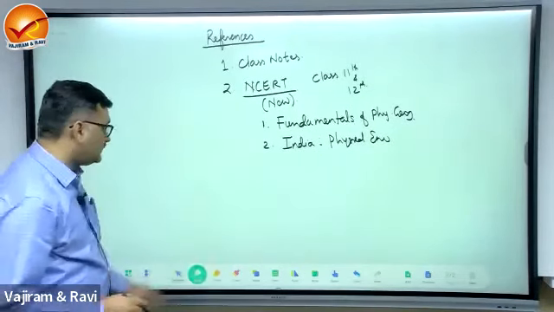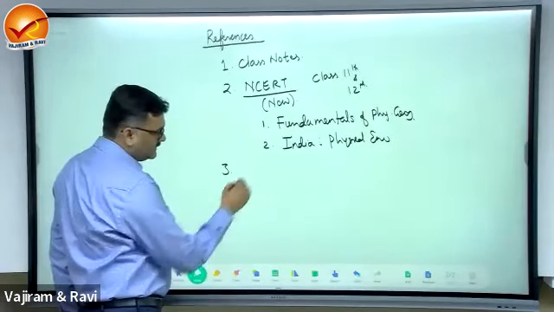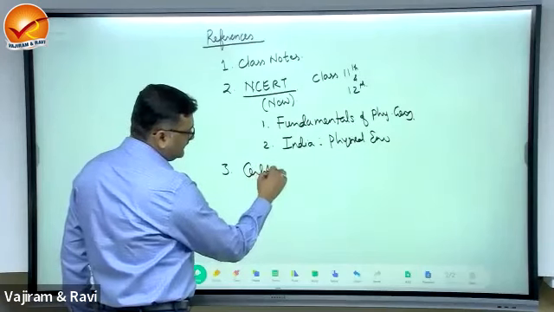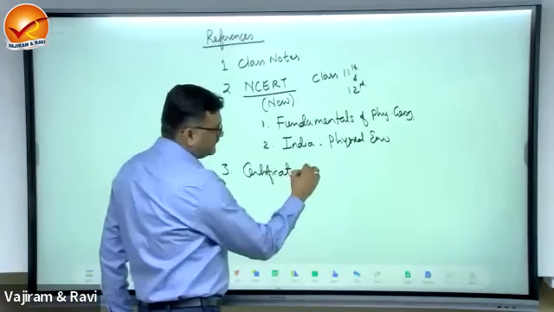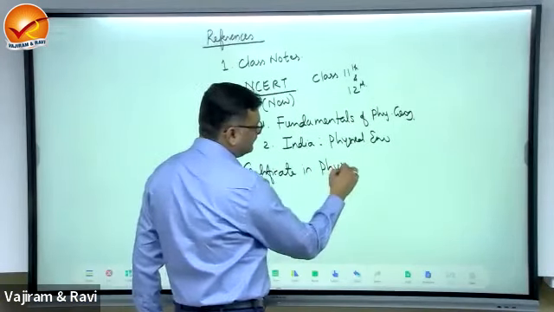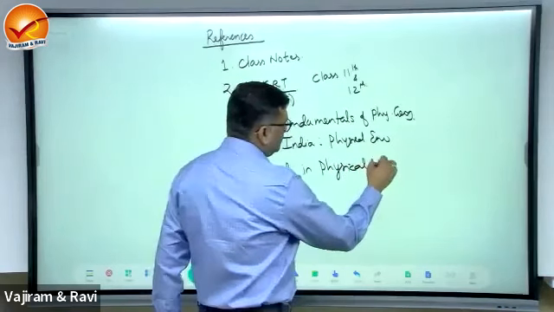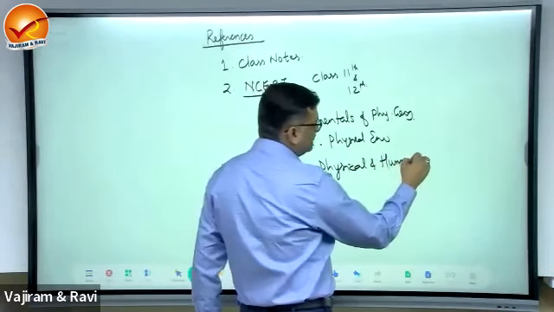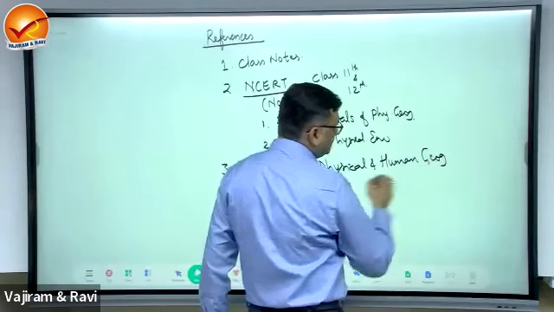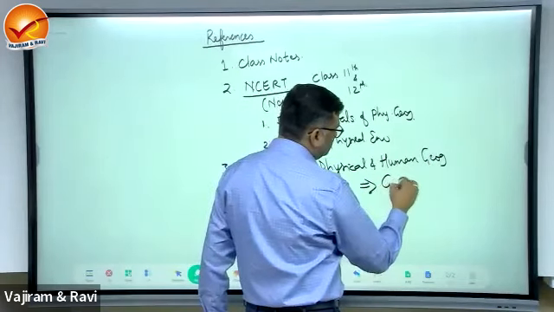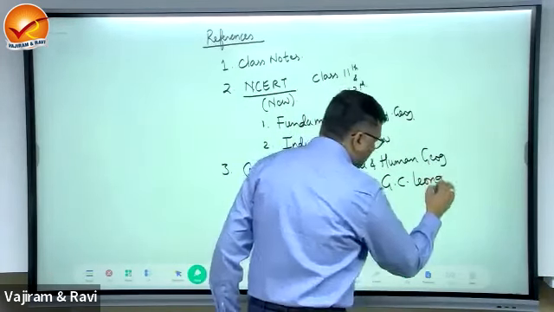Now, the third reference is Certificate in Physical and Human Geography by G.C. Leong.